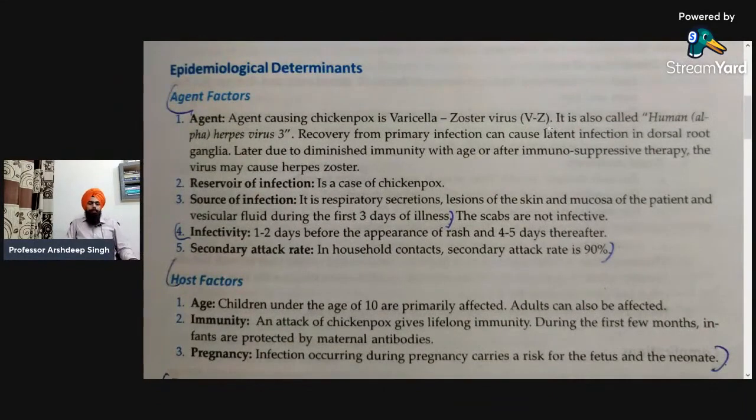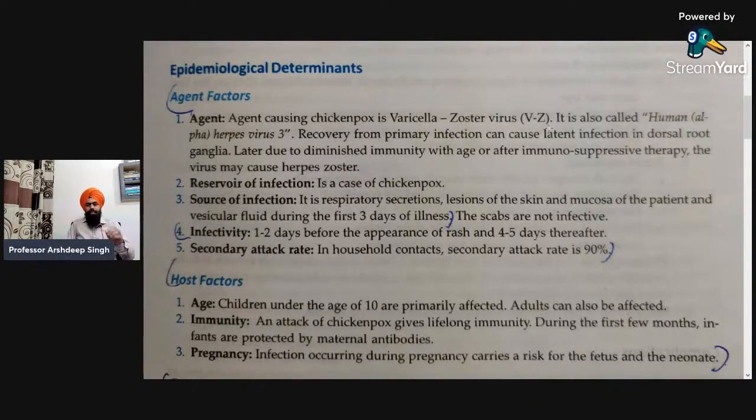So first of all is the agent. Obviously the agent would be the varicella zoster virus, also known as VZ, and it is also called human herpes virus 3. That is a question that might be asked in the viva questions for BSc 4th year community, GNM 3rd year, BSc 2nd year, or post basic 2nd year.